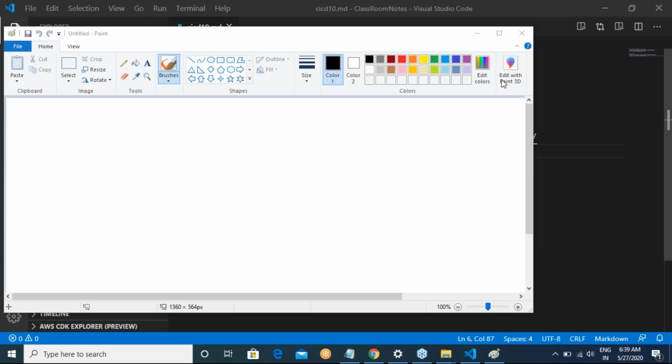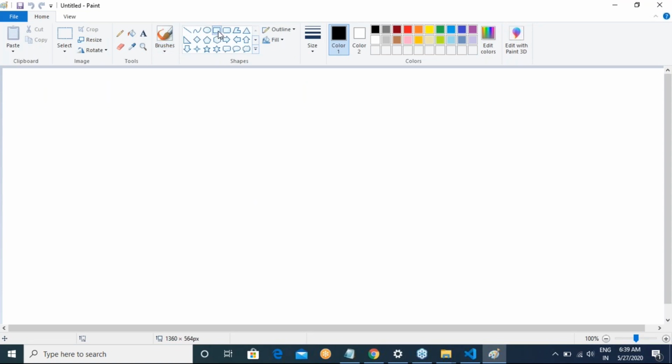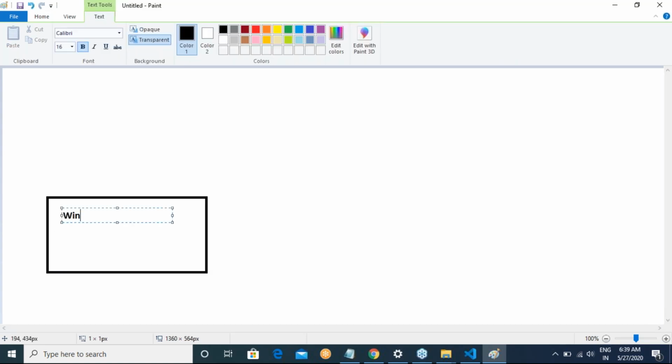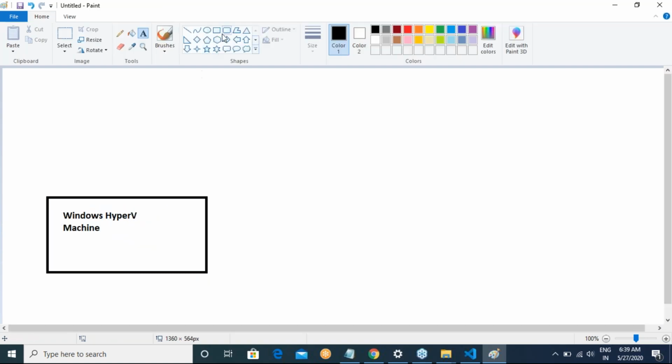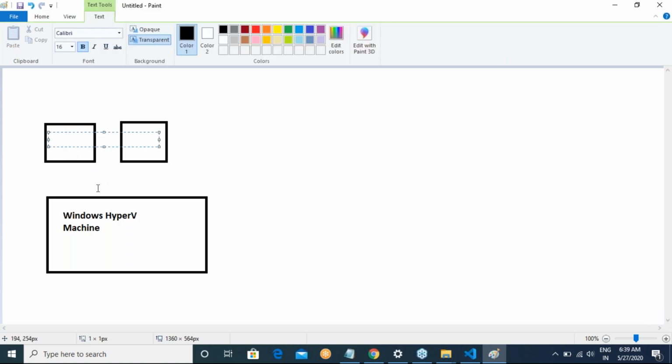What I'll do is take a Windows Hyper-V machine. On this Hyper-V machine, I'll be creating one more Windows instance also, and two Linux instances.